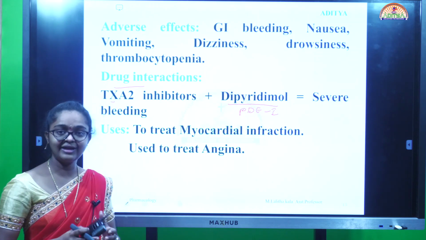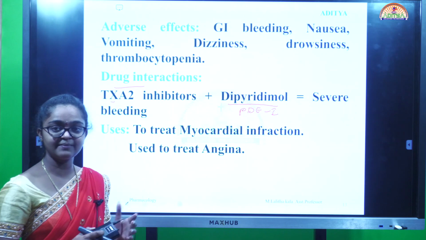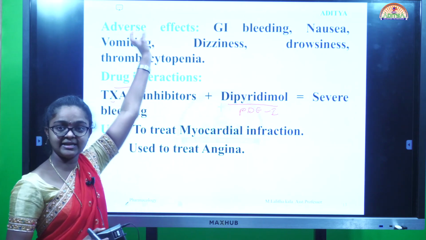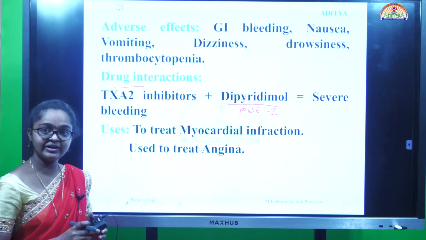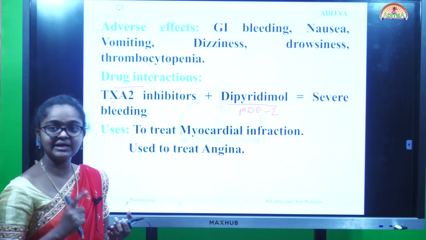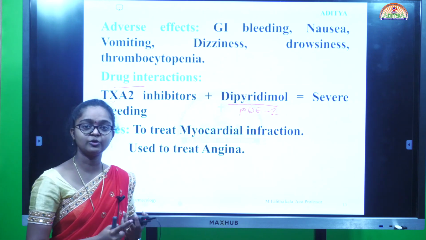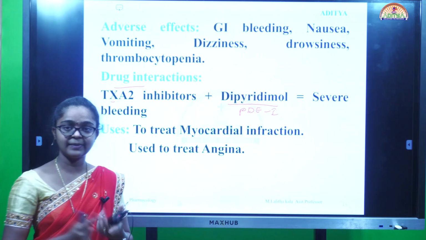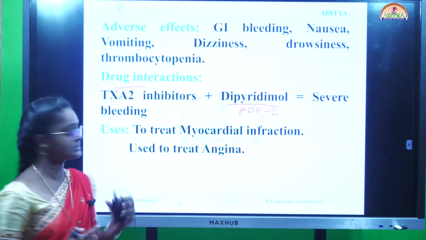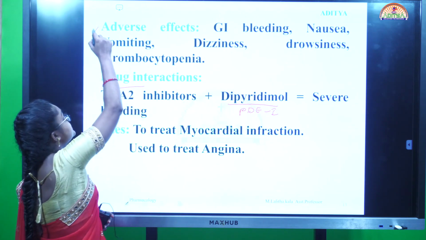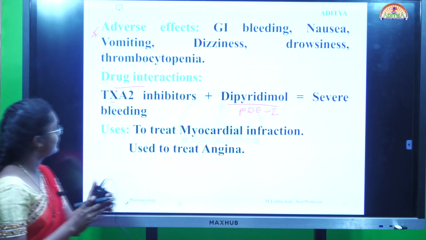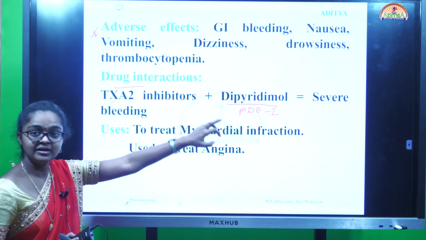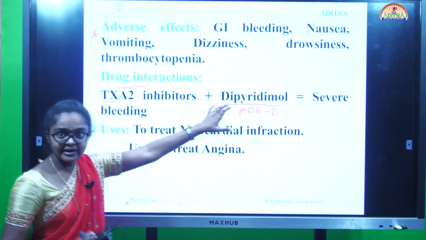Here, while we are observing these antiplatelet drugs, the adverse drug reactions are the same for every drug, that is COX inhibitor, phosphodiesterase, glycoprotein 2B3A, adenosine receptors and thromboxane A2 receptors. The drug interactions are also the same, but the drug is different.